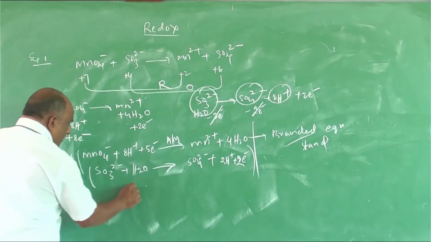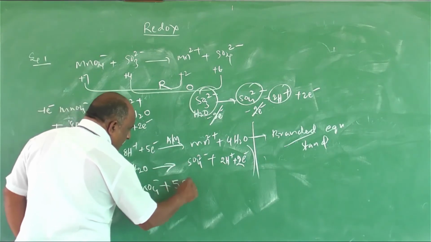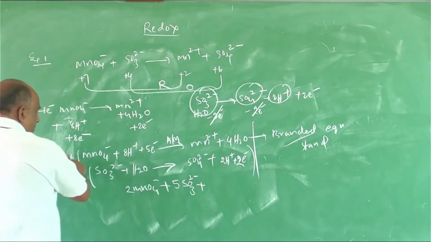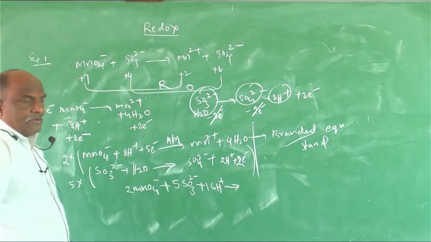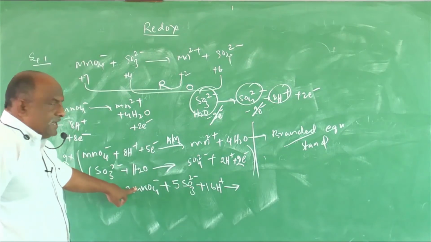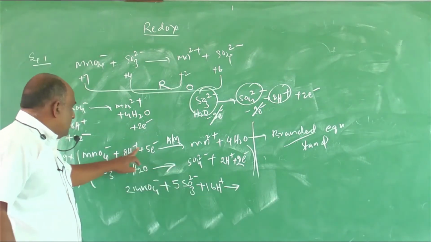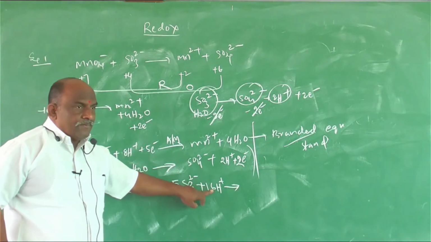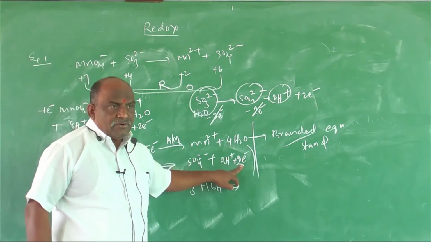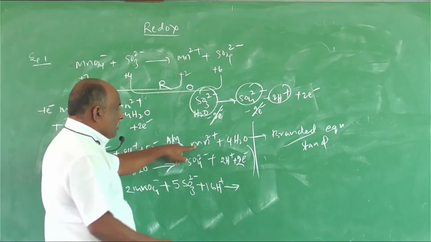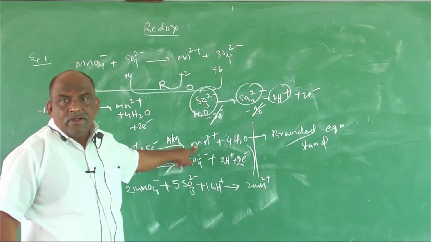Final equation: 2 MnO4 minus plus 5 SO3 2 minus plus how much? 16H plus gives rise to 2 MnO4 minus, 5 SO3 2 minus. 2 times 8 is 16H plus, 2 times 5 is 10 electrons, 5 times 2 is 10 electrons, which get cancelled. No need to write the electrons. On the right side, how many Mn? 2 Mn2 plus.